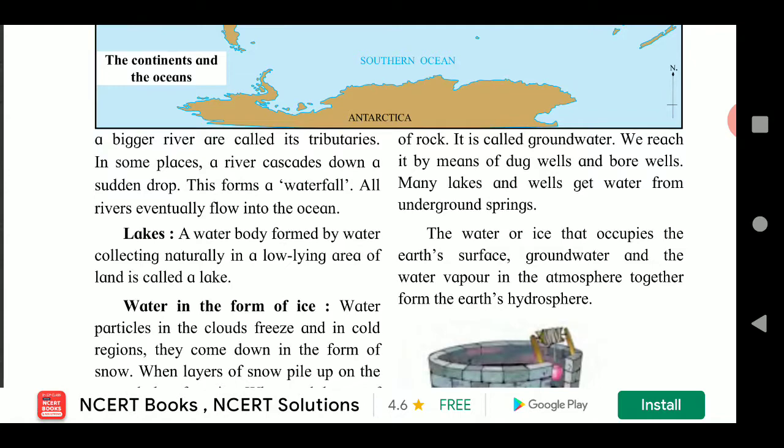They become enormous in size. This huge mass slips down a slope at a very slow speed. This is called a glacier.